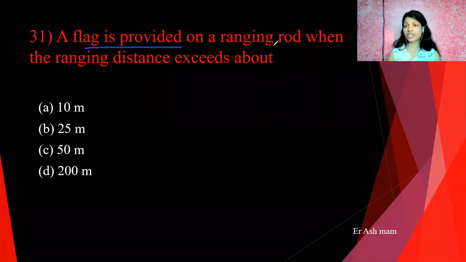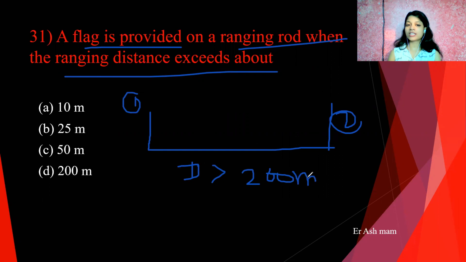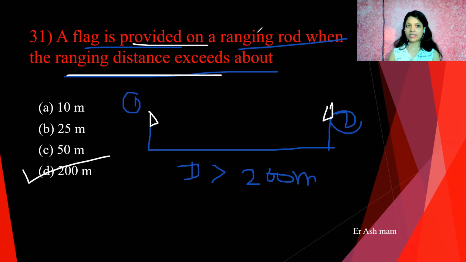Next is, a flag is provided on ranging rods when the ranging distance exceeds about. When the distance between two ranging rods, ranging rod 1 and ranging rod 2, is greater than 200 meter, that is if it exceeds 200 meter, then intervisibility is not possible in this case. So we have to provide flags on top of this ranging rod for proper visibility. So answer D is correct here. That is, a flag is provided on ranging rods when the ranging distance exceeds about 200 meter.